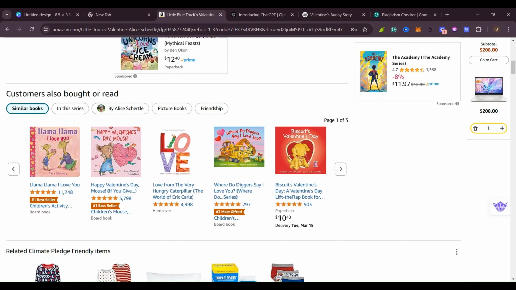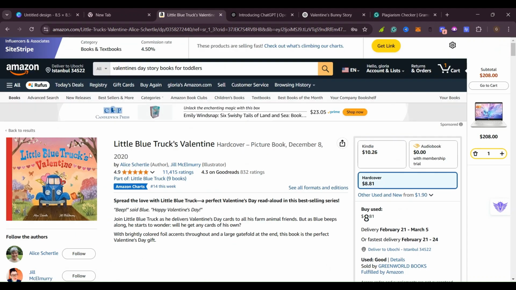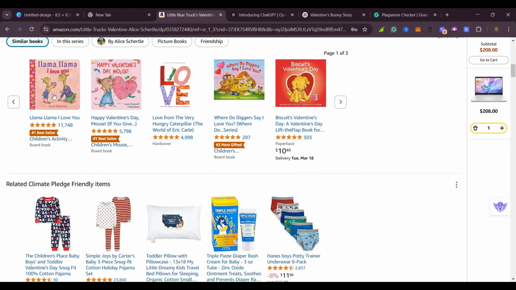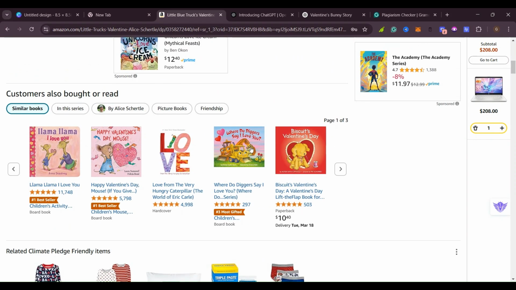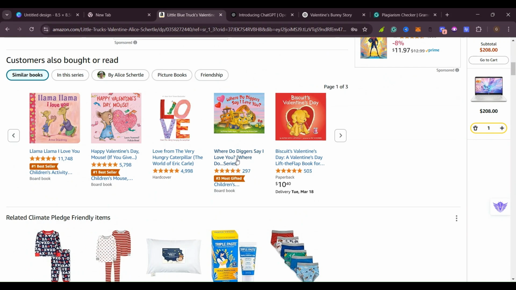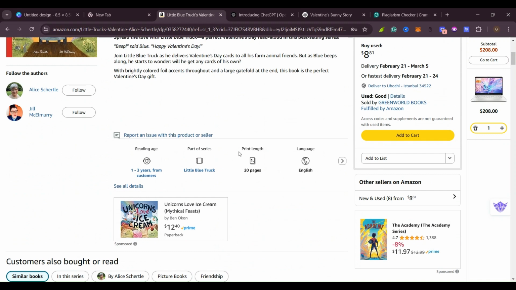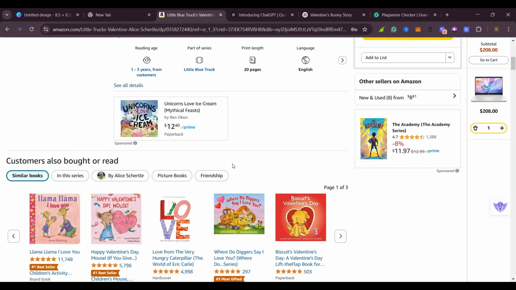As you can see, this book, the sizes are the same, even the frames. This is also a bestseller, this is also a bestseller, which is Happy Valentine's Day Mouse. Then this one also is a bestseller. This one also, Where Do Diggers Say I Love You. So a lot of them. You can come look here and find your own inspiration. So enough of that. Let's go to the first tool that we are going to create our book with.